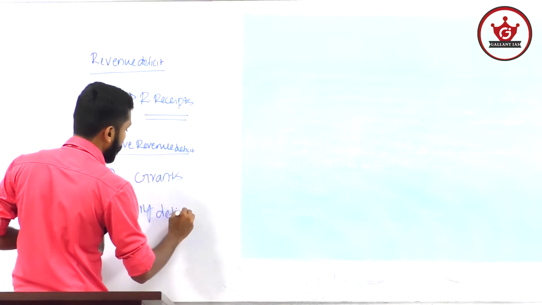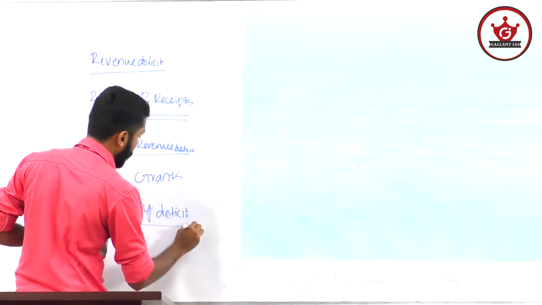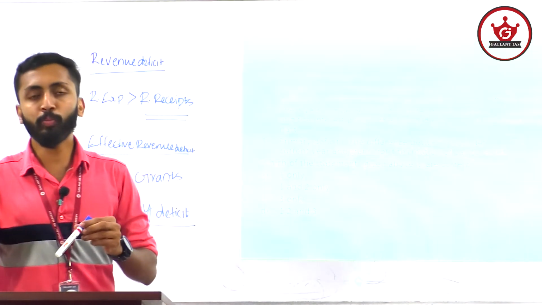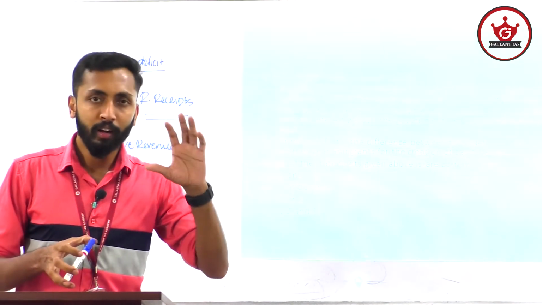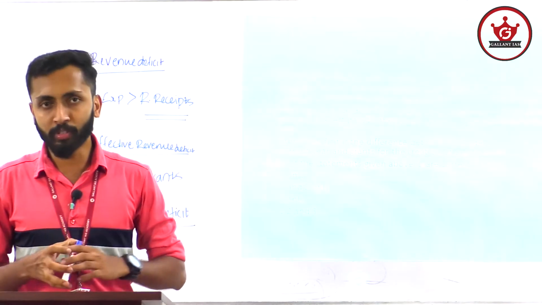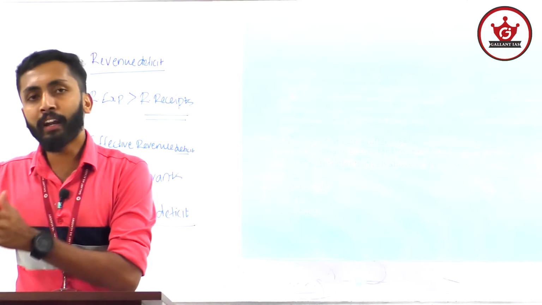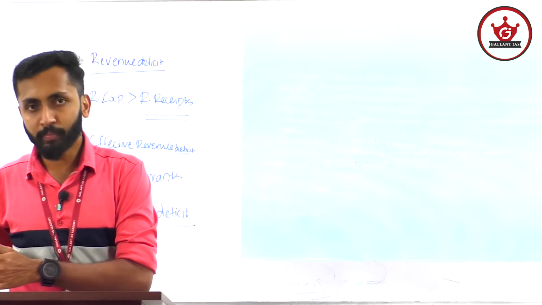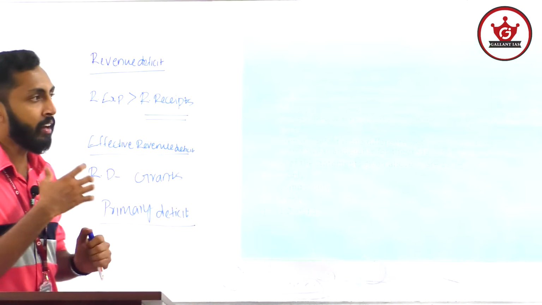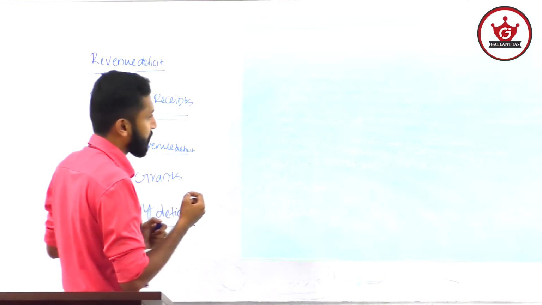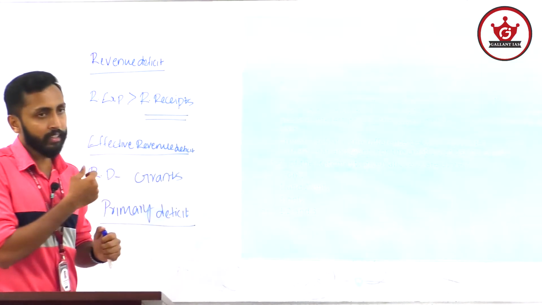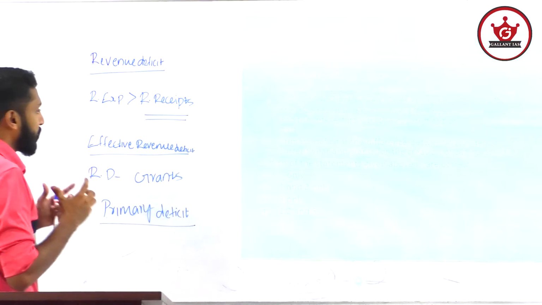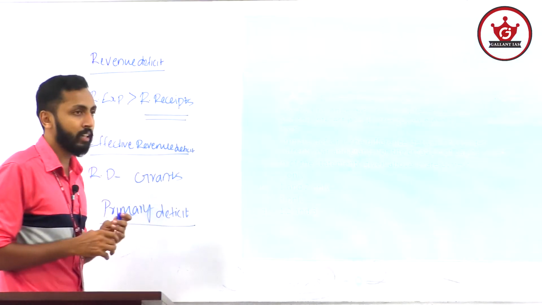We have discussed revenue deficit and effective revenue deficit. Then primary deficit. Like I said, there are two portions for every budget: revenue portion and capital portion. Revenue expenditure and revenue receipts. Capital expenditure and capital receipts. If we calculate the total expenditures and deduct the total receipts of the government in the whole budget, we get fiscal deficit.